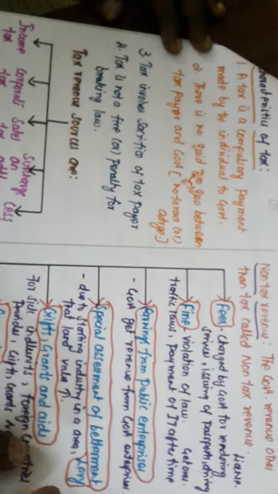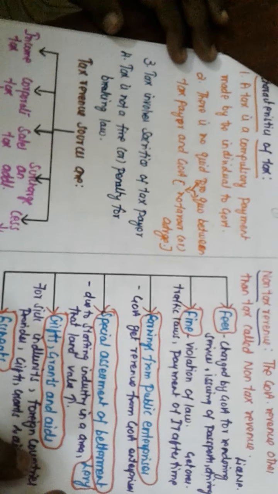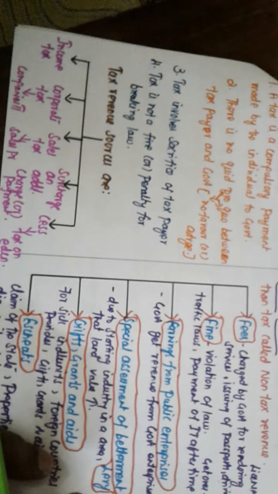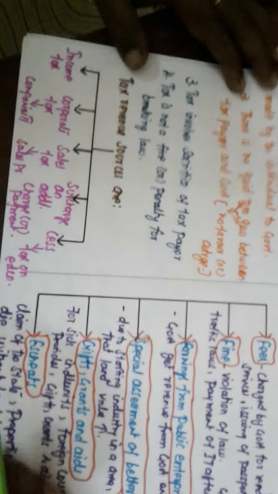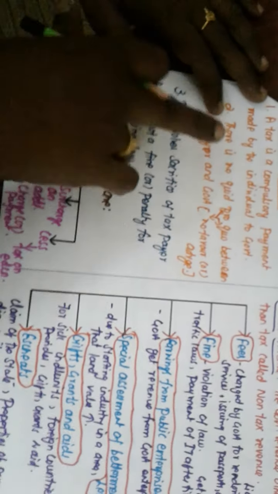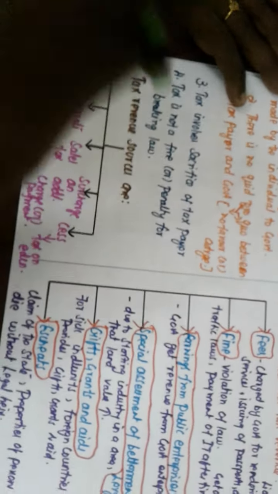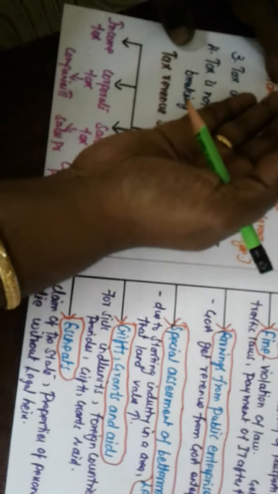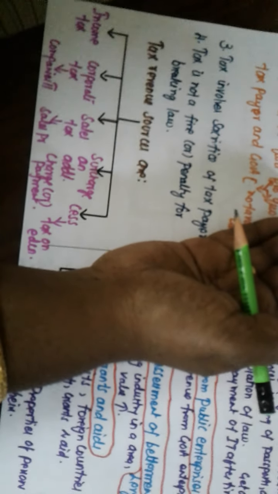What are the main important general characteristics of tax? What is the nature? What are the characteristics? A tax is a compulsory payment made by an individual taxpayer to the government. That is the first point. There is no quid pro quo. For example, rich persons pay more tax but they are not getting more benefit for it.